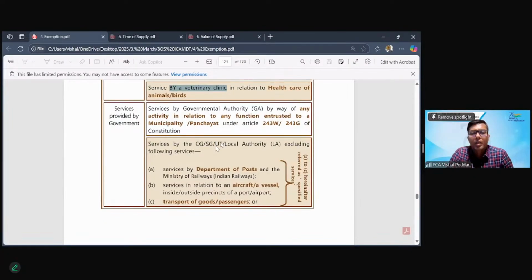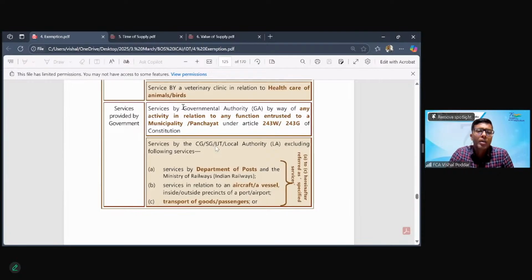Next, services given by government. Now, for services given by government, there are two parts: outward service and inward service. First, we are talking about the outward services. In outward services, what it is saying is: service by a government authority by way of activity in relation to functions which are entrusted to a municipality or panchayat under these articles of the Constitution would be exempt.